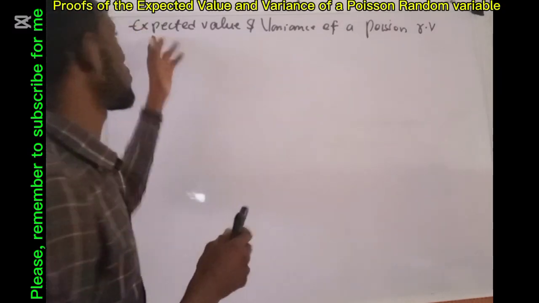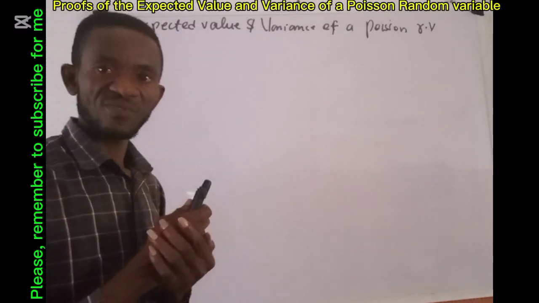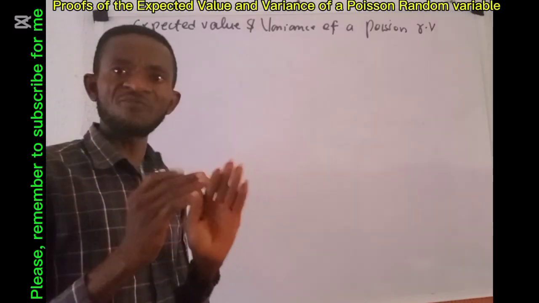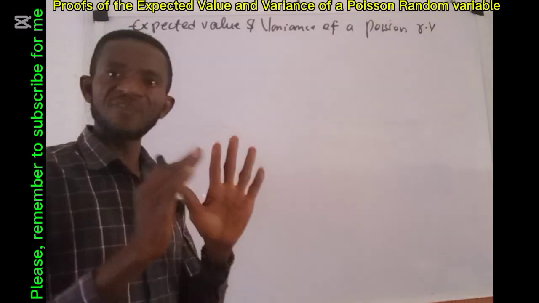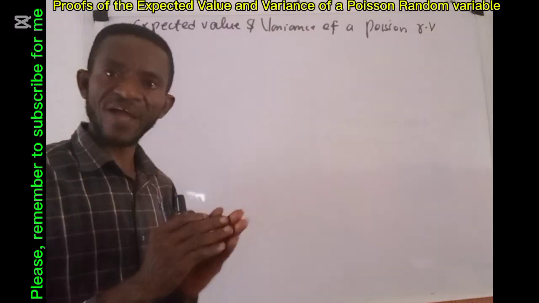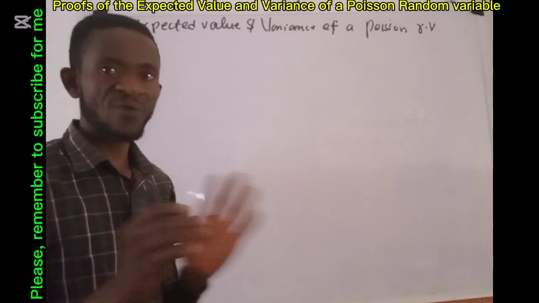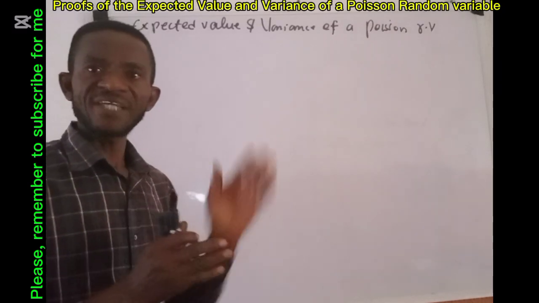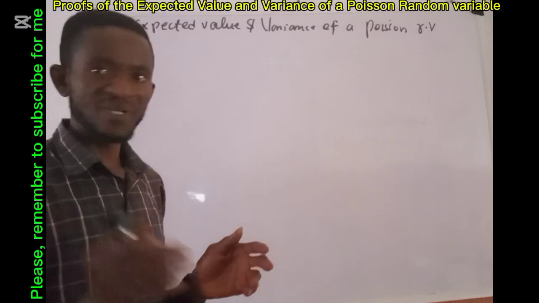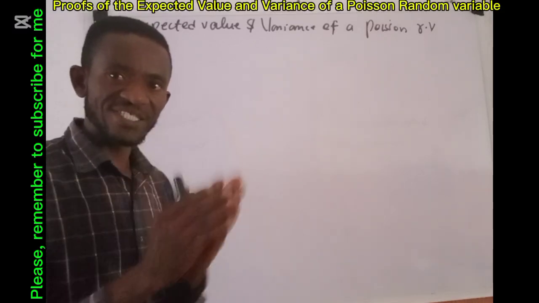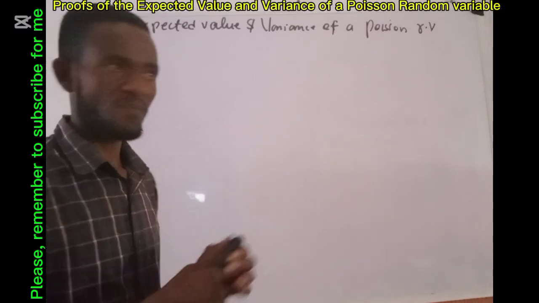So first of all, we are going to start with the expected value. And then we give the conventional expression of expected value of any random variable. Whether it is Poisson, whether it is geometric, as long as it is a discrete random variable.